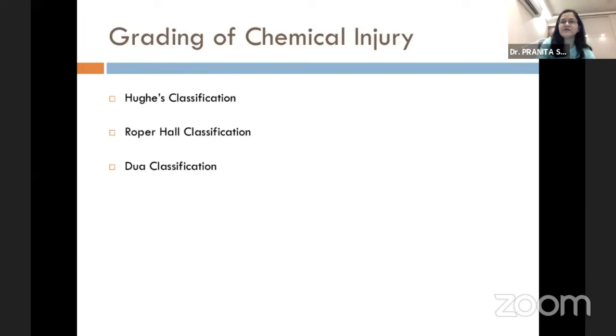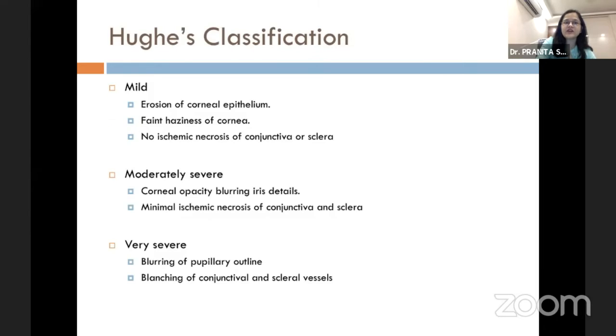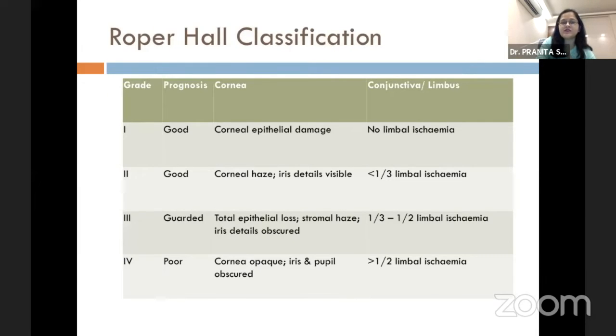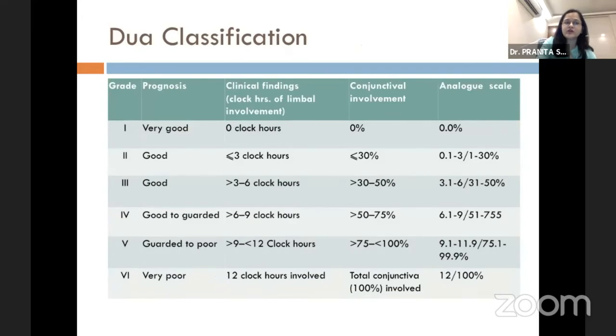Now, there are various grading systems for chemical injury, that is the Hughes, the Roper Hall, and the Dua classification. While the Hughes classification and the Roper Hall classification primarily concentrated on the involvement of the cornea, Harminder Singh Dua came with the new concept of predominant importance of conjunctival involvement and the limbus involvement that will ultimately prognosticate the outcome in the patients of chemical injury. Therefore, the Dua classification divided the ocular injury with chemicals into grade 1 to 6 based on the involvement of the limbus in the form of clock hours and the conjunctival involvement in percentage.